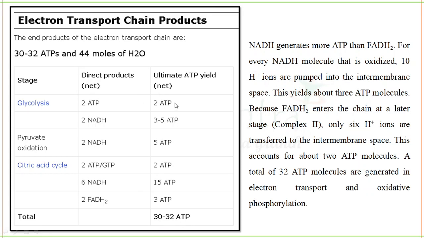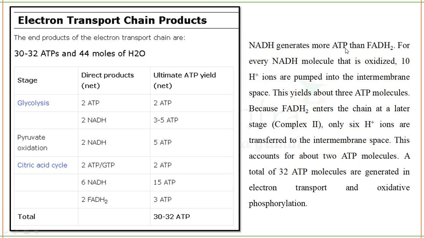From glycolysis, 2 ATP will be made. From the TCA cycle, only one per turn, so if it is happening 2 times based on 2 pyruvate, 2 ATP will be produced. The NADH and so on will be produced, but that will be converted to ATP in the electron transport chain. So finally, in aerobic respiration, you will get 32 ATP. This chart is very important. I've taught you glycolysis, pyruvate oxidation, the link reaction, and the citric acid cycle, and now the electron transport chain also. It is a very, very important concept, and they'll ask many questions from here.